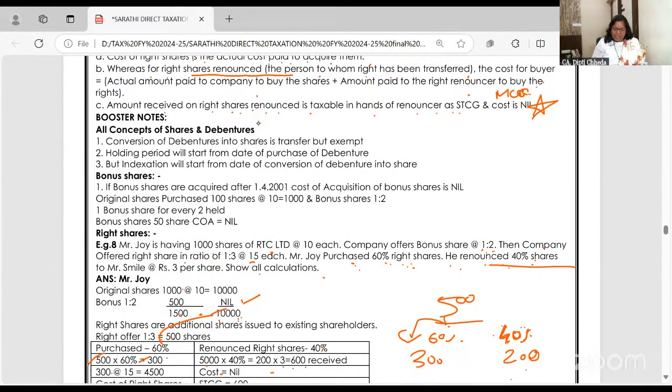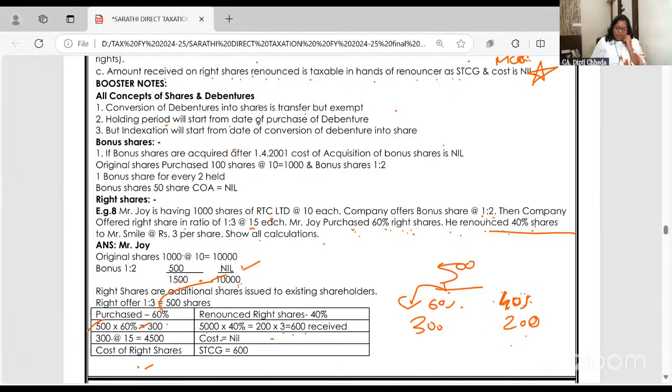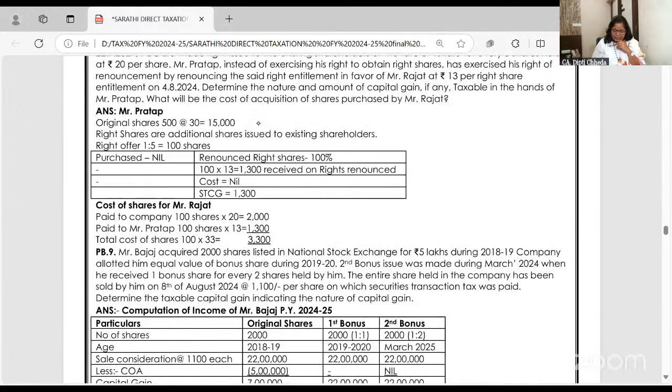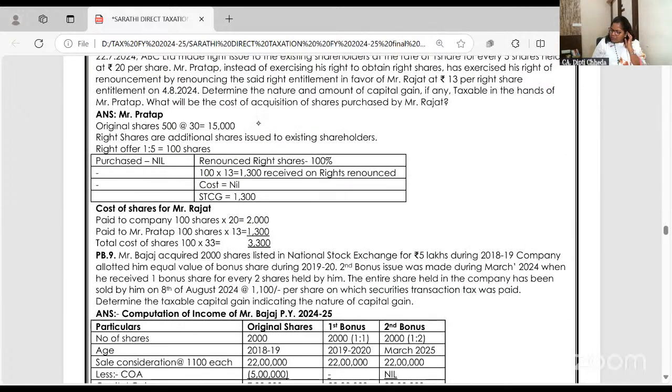All concept of shares and debentures. Conversion of debentures into shares is transfer, but it is exempt. Holding period will start from the day you purchase debenture, but indexation will start from the day of conversion of debentures into shares. Bonus shares are acquired after, then the cost is nil, and then all concept what I made you write. Okay? So now let us do some questions related to bonus and right shares that have been asked in the past exam.